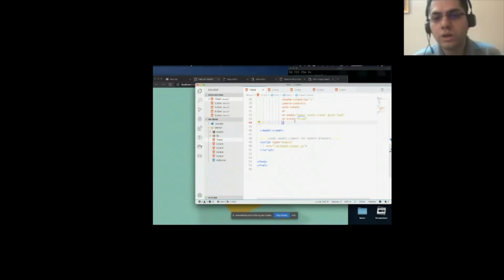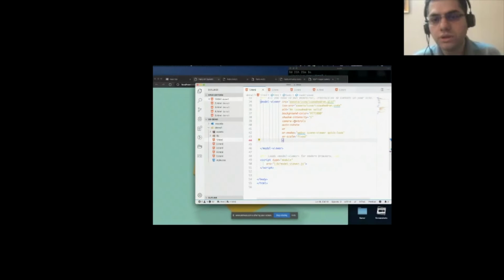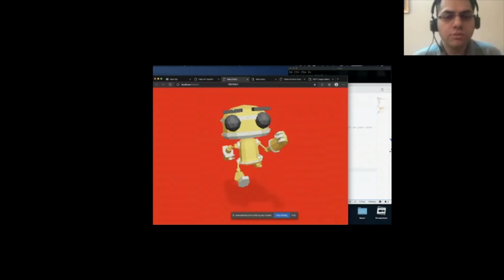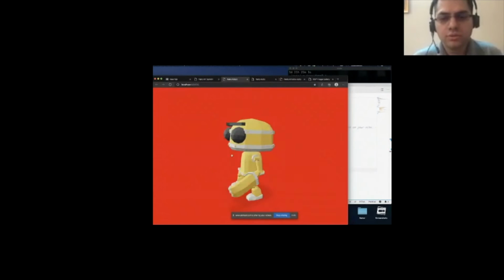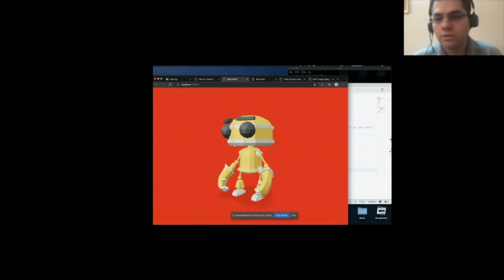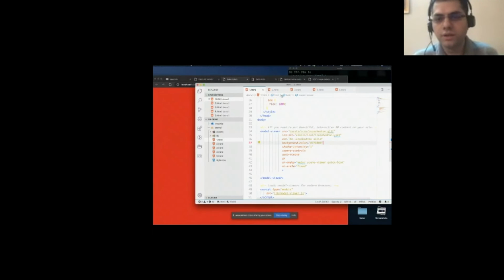And no lines of JavaScript or anything really super important. This iOS source has been added so that it also supports iOS devices. So this is another great example, the Hello Robot, a nice little cute robot running around. If I refresh it, you will see how it's a very simple model, quite sad looking right there.